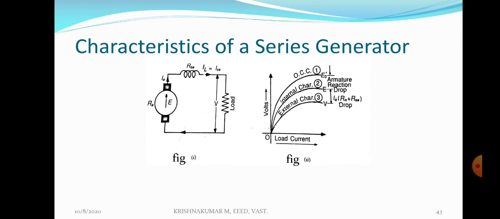There will be an EMF available due to residual magnetism in the case of a shunt generator. That is the main difference between the OCC of a series generator and the OCC of a shunt generator. OCC is also known as the magnetization curve. So on the x-axis there will be field current, on the y-axis there will be induced EMF.